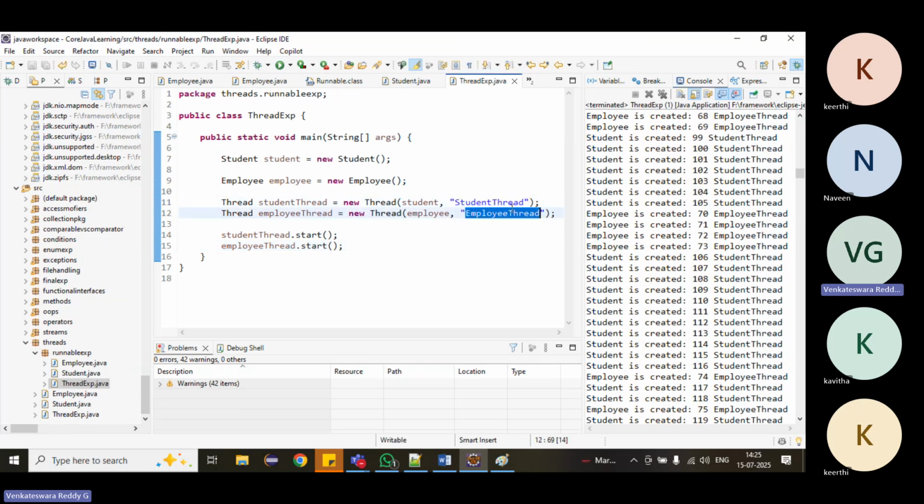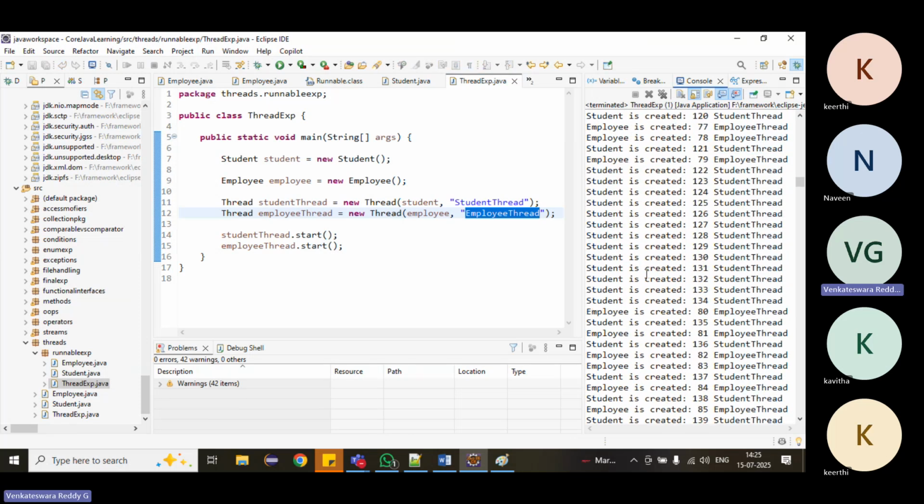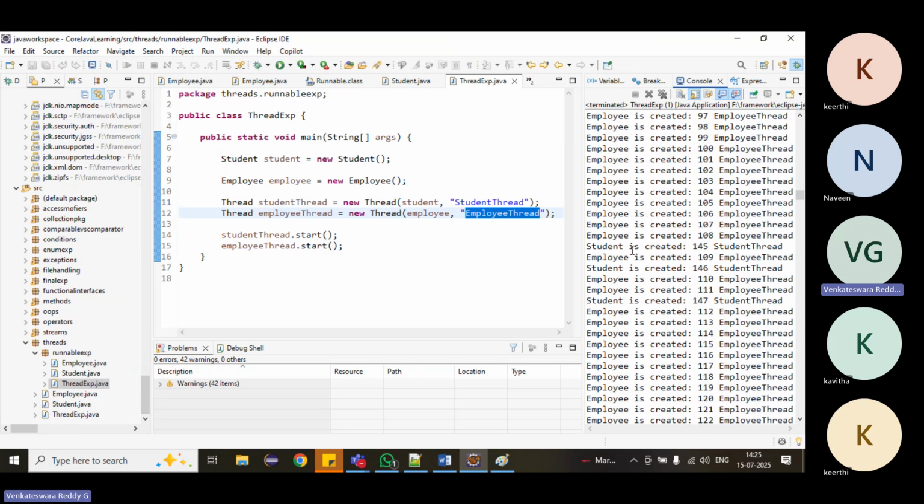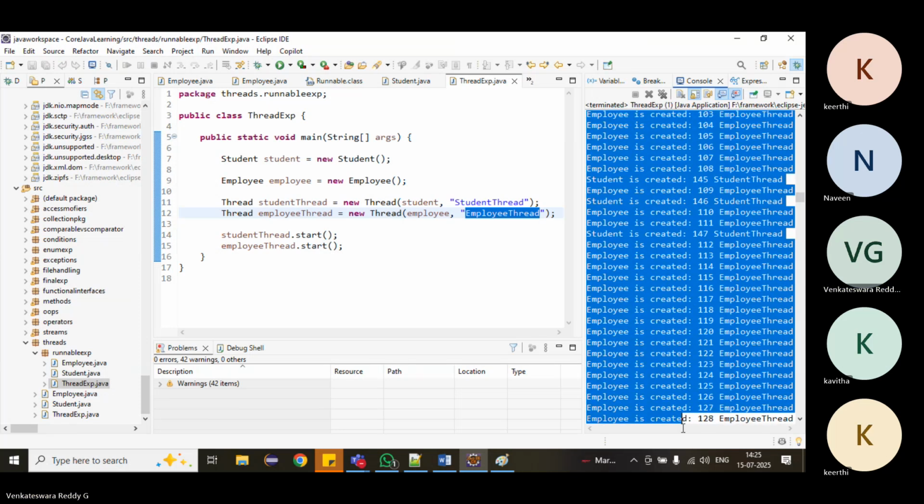If you don't give names, it will create Thread-0 and Thread-1. Currently, we have given names, and two threads are executing in parallel. That's why, see here, the output is also mixed.